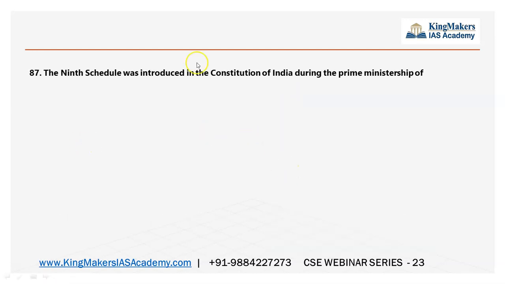The ninth schedule was introduced in the Constitution of India during the Prime Ministership of, so you must know when ninth schedule, it was through the first amendment. So first amendment means it should have been Jawaharlal Nehru. So ninth schedule, the corresponding amendment and the corresponding year, we will know the Prime Minister who was there. So it is a little tougher only. So this type of question is very new for the polity subject. So this question was also asked, so do have a look at it. Questions like this can also be asked.